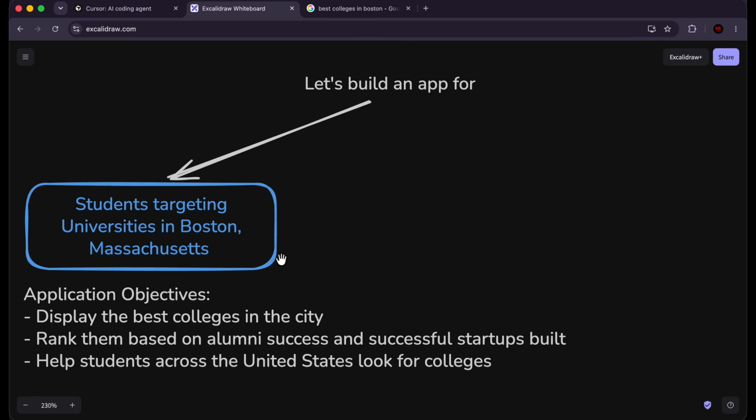We're just going to write this. We're going to turn this into a prompt. We're going to put that into Cursor. We're going to allow Grok 4.5 to build it. And let's see the result that we get.